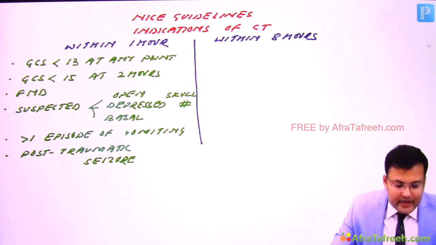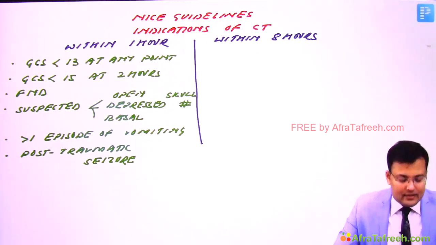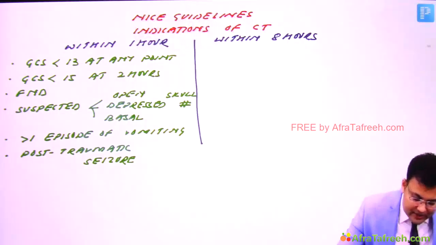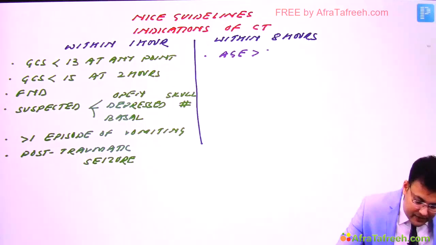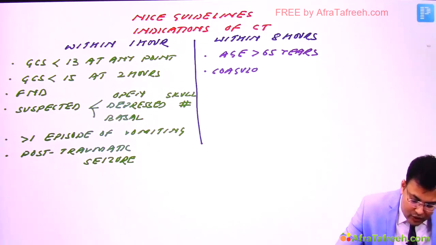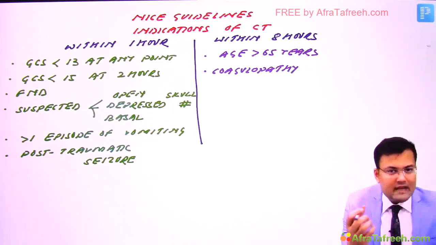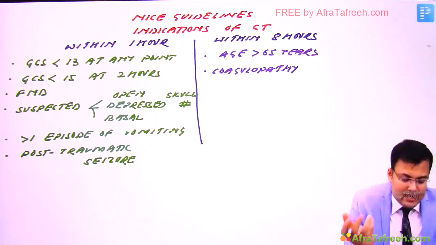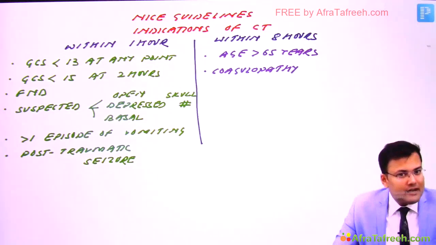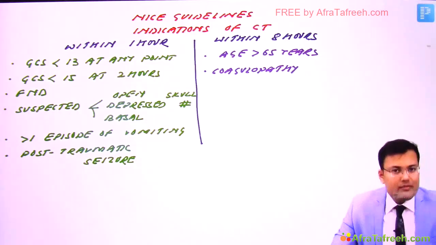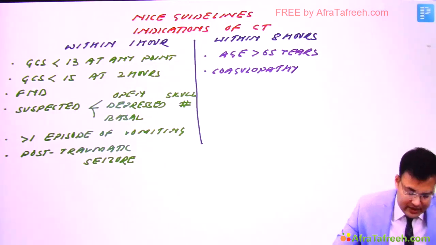Now see the indications of CT within 8 hours. If the age of the patient is more than 65 years. If the patient is having coagulopathy, you will notice that certain patients are receiving anticoagulants or antiplatelets, like aspirin, warfarin, rivaroxaban. So in those patients also we have to go for CT.